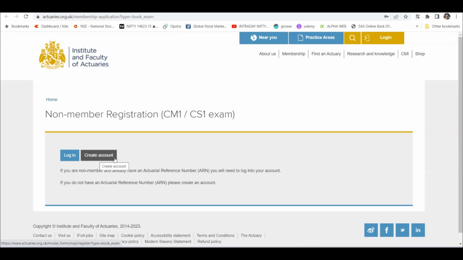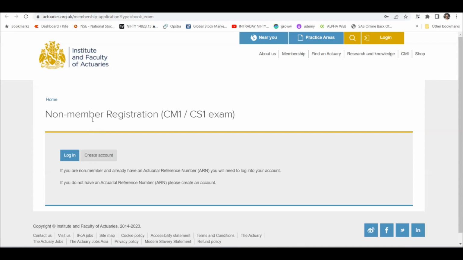Otherwise, what is a good mathematical degree is very unclear to us. So you can obviously try for that. You can write the mail to the membership services saying that this is the college I have graduated in. Is that a good mathematics degree? But I think this is a more sure shot method. You also get a taste of actuarial work, and obviously you can clear the exam, right? And then you know that you are good enough and eligible for actuarial work.